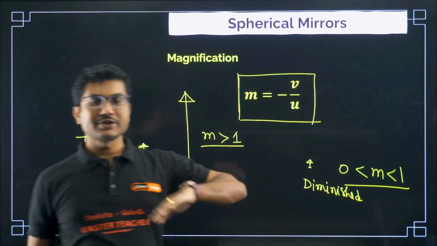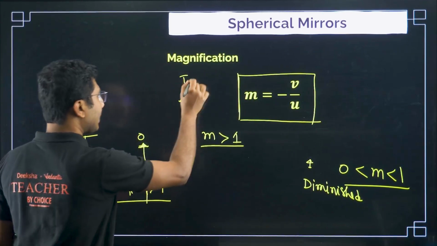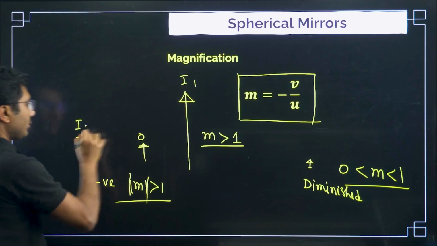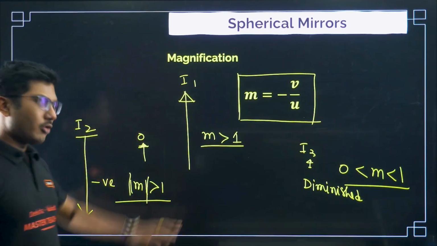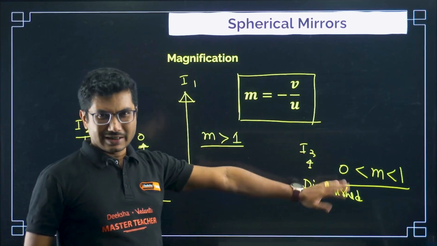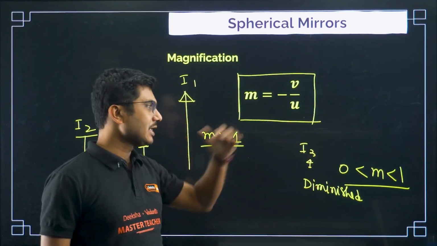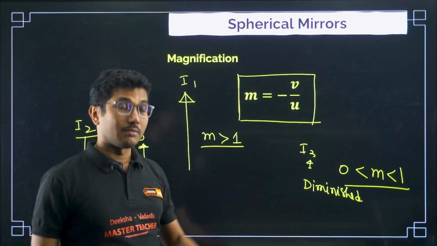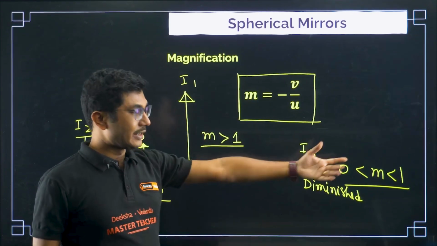Diminished means the image is smaller. This is the object, this is image 1, this is image 2, this is image 3. For diminished inverted, generally we do not see it. In case you see inverted diminished, then magnification will be negative by sign, but by magnitude it will be the same.